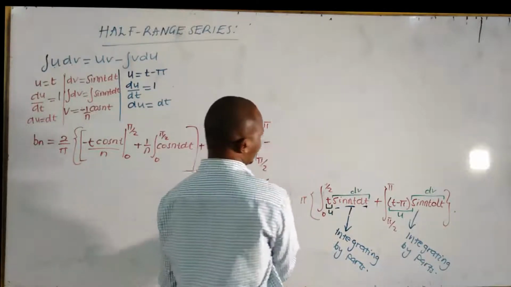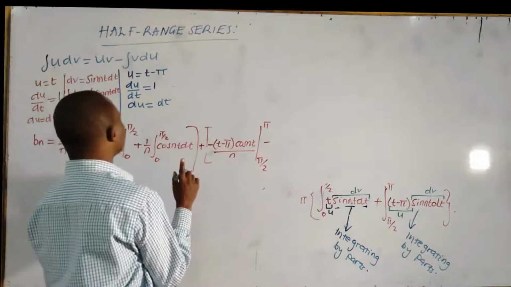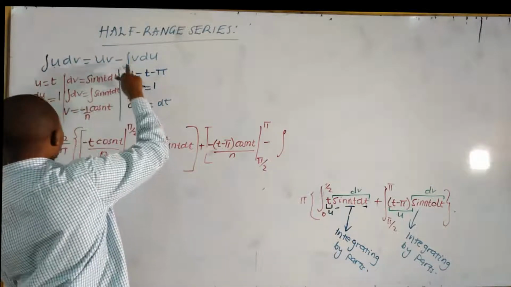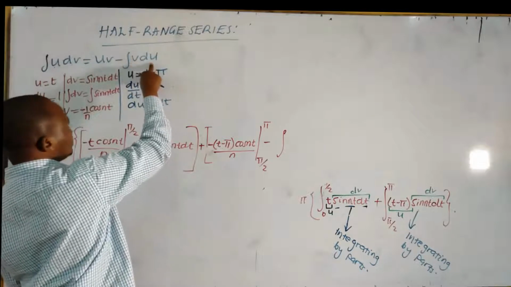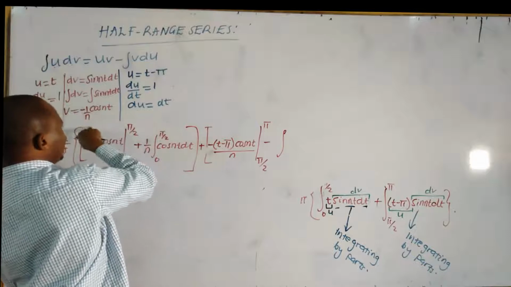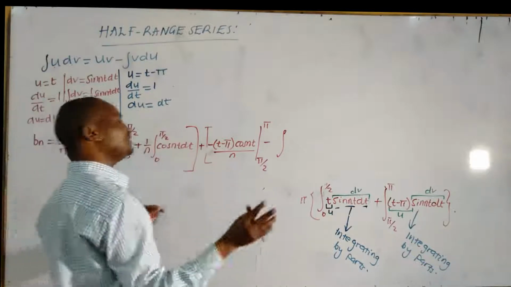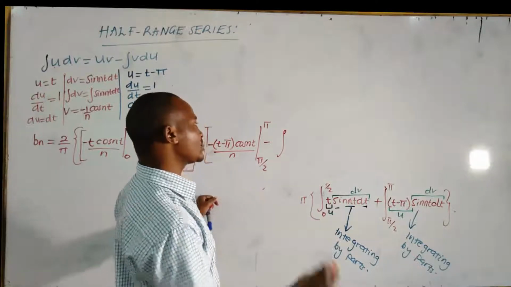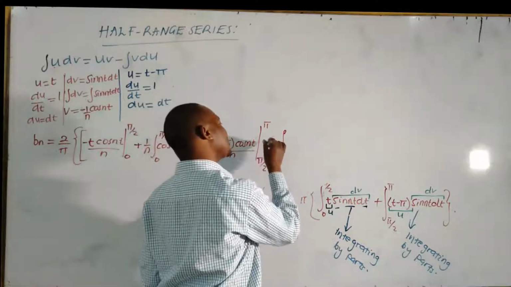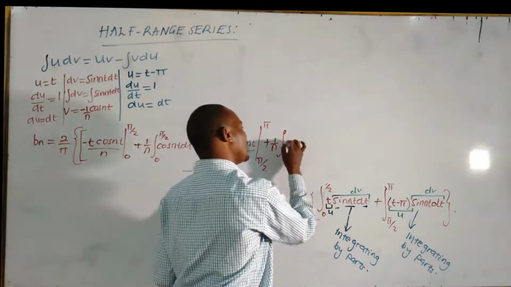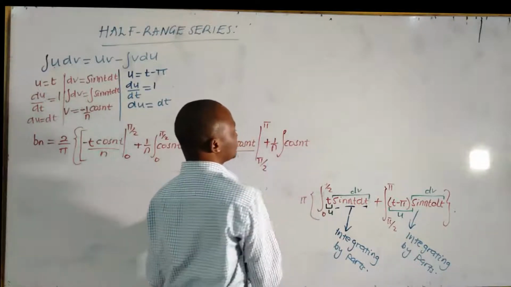Minus. The other part is v du, not u dv. V is negative 1 over n cosine t. This negative, let us take it outside the bracket. It is negative 1 over n. So we find another negative here to make this one positive, and then there is 1 over n, then cosine t.